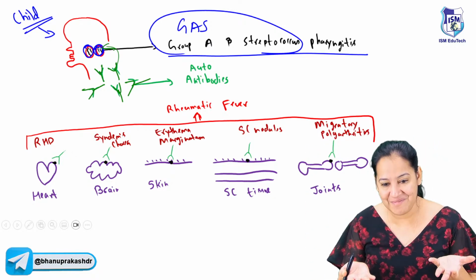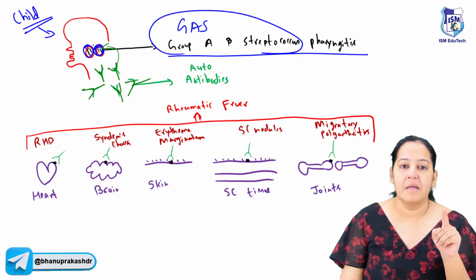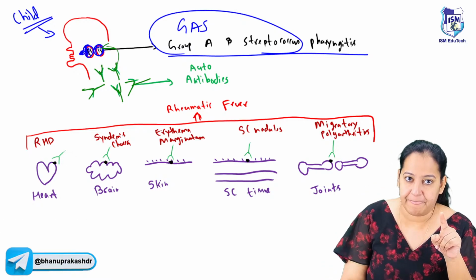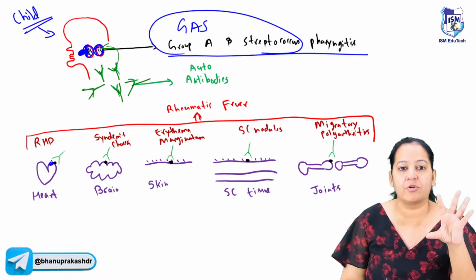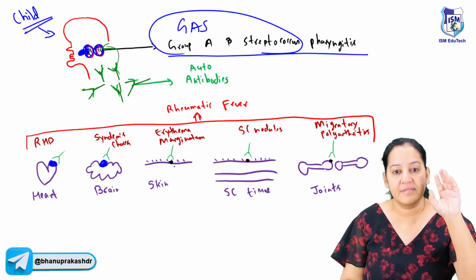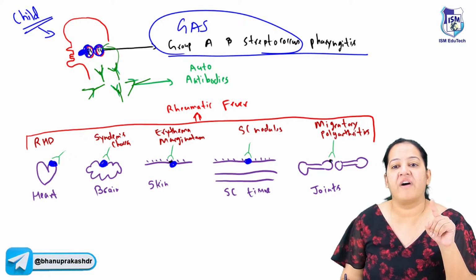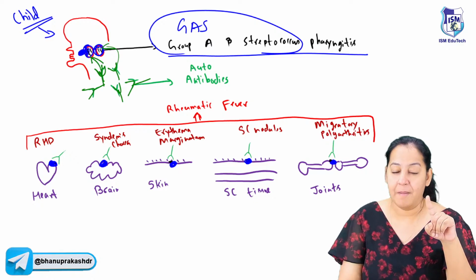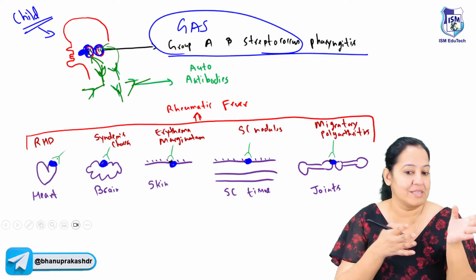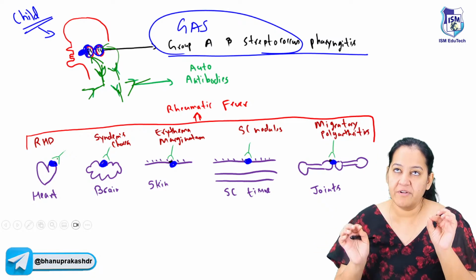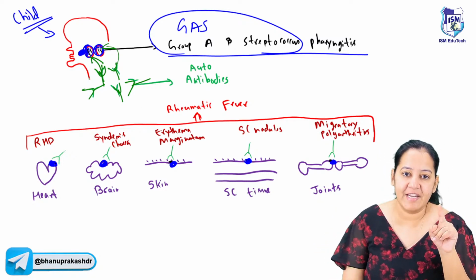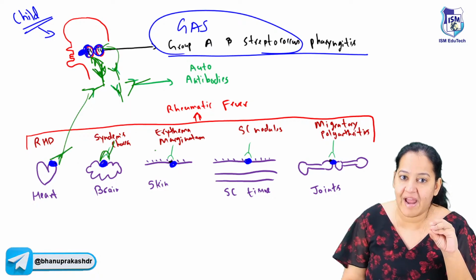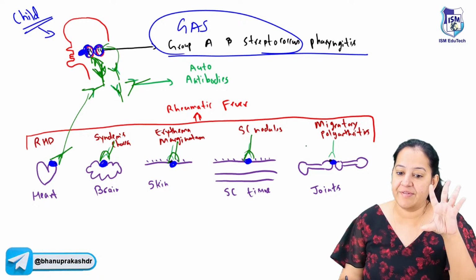So who is actually causing the rheumatic fever? See what is the problem. On the surface of the bacteria inside the tonsils, there is an antigen. The same antigen is present on 5 human organs. So actually, the antibodies are formed against that antigen on the bacteria, but they will get confused. Antibodies don't have eyes to see, oh, this is bacteria, this is my self tissue. Antibody will react wherever there is that antigen. But the similar antigen is present on 5 human organs. So antibodies will react with the 5 organs and damage them, producing disease in the 5 organs.